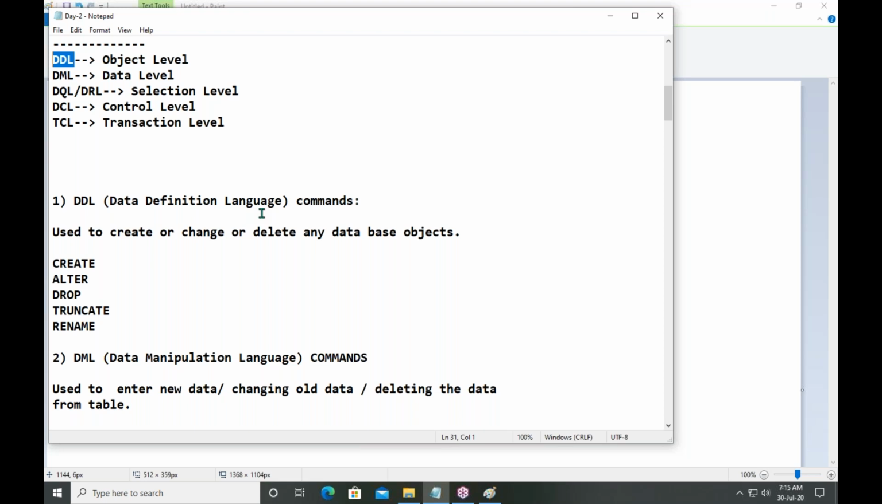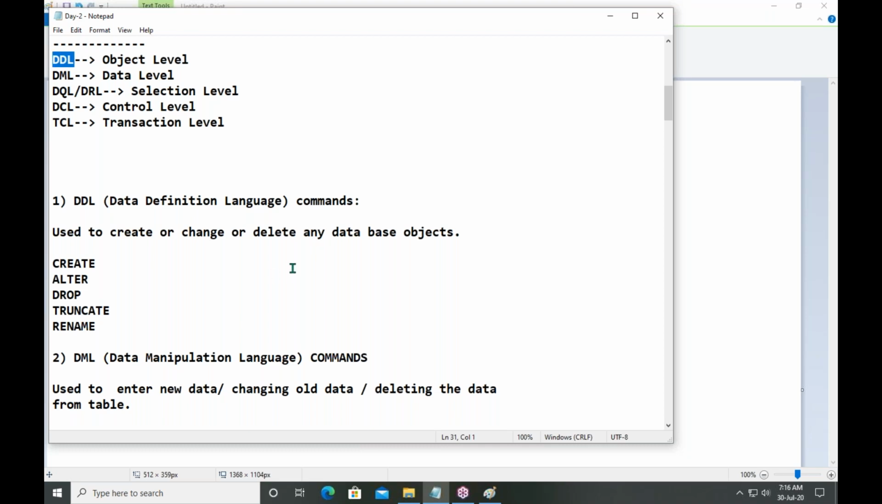So what are all these things? Tables, views, indexes, sequences, procedures, synonyms. All these things are known as objects. To create or change or delete any object, we will use DDL commands.